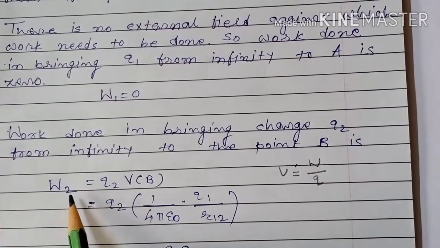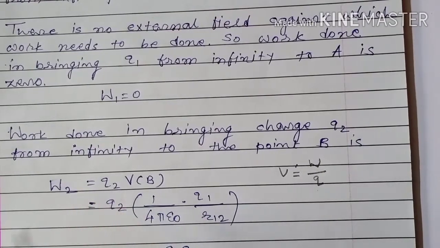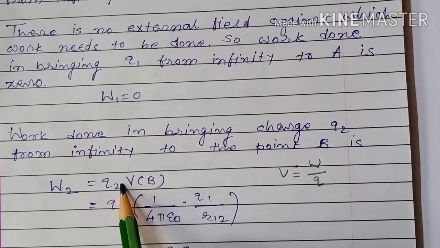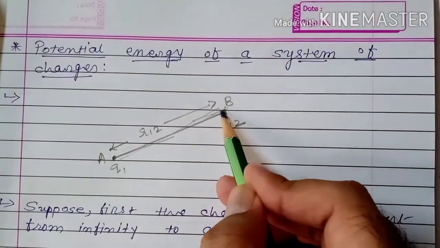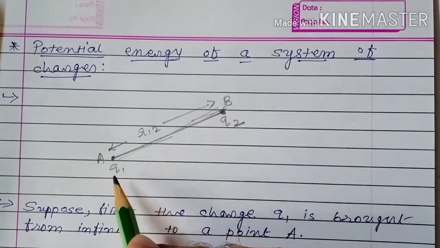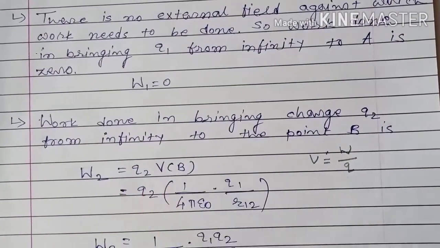So work done in bringing charge Q2 is equal to which charge we are bringing? Q2. And at which point? At point B. So we have to find potential at point B due to this source charge Q1. So Q2 into VB.